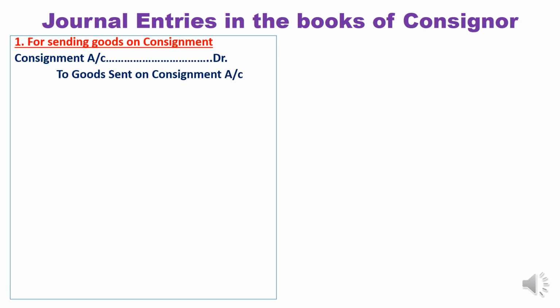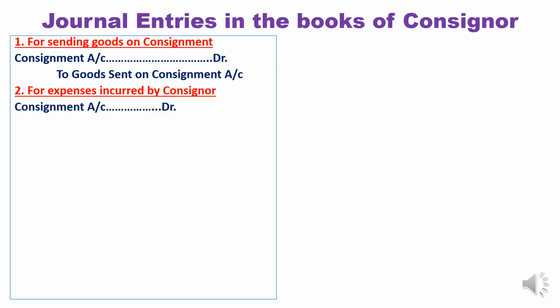Consignment is a nominal account opened by the consignor to understand what is the profit earned and what is the loss incurred on consignment. Right? It is a basic concept of nominal account: debit all expenses, credit incomes. So consignment account debit to goods sent on consignment is the first entry when material is sent. Second, for expenses incurred by the consignor, that is consignment account debit to cash or bank.